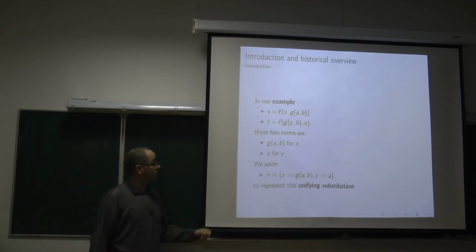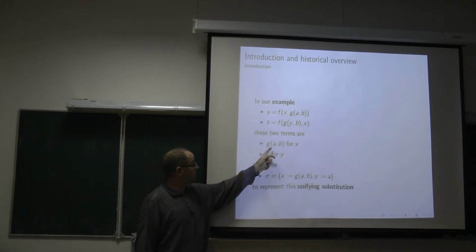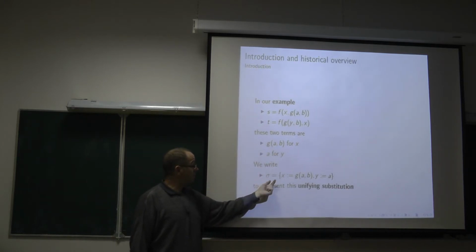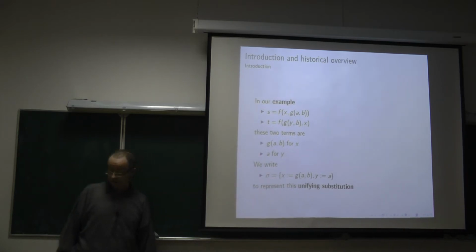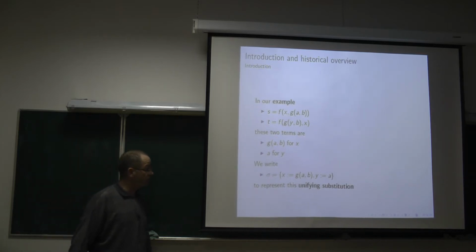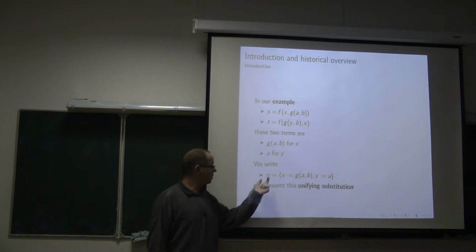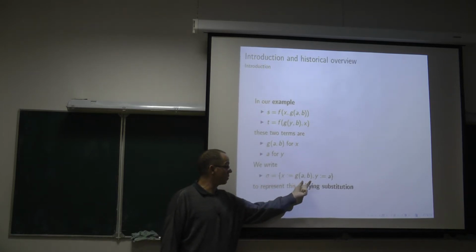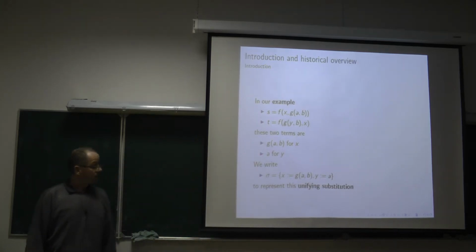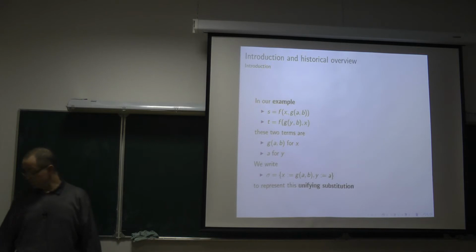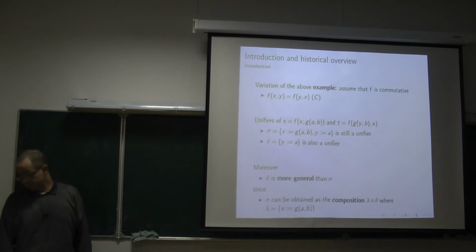So the substitution which replaces x by f of a b and y by a, we will write like this. It is one of the standard ways, mainly in the context of automated deduction, to write substitutions. So it means that sigma is a function replacing the variable x by this term and replacing the variable y by this term. And it is called a unifier of the two terms.